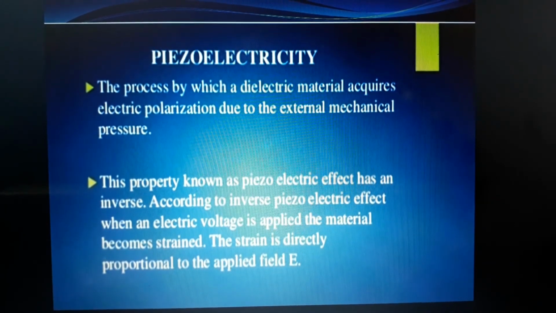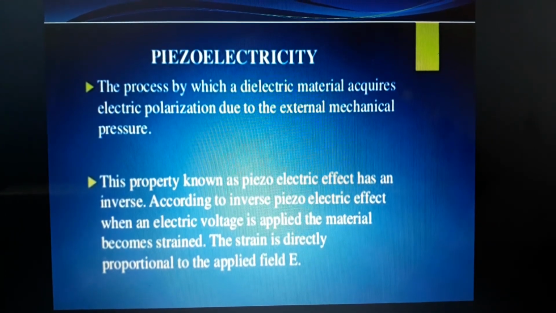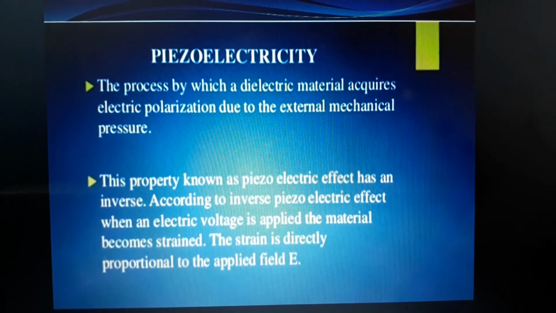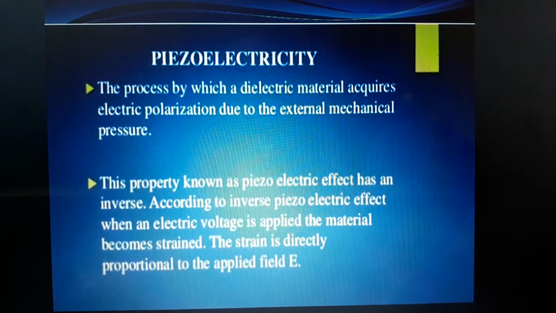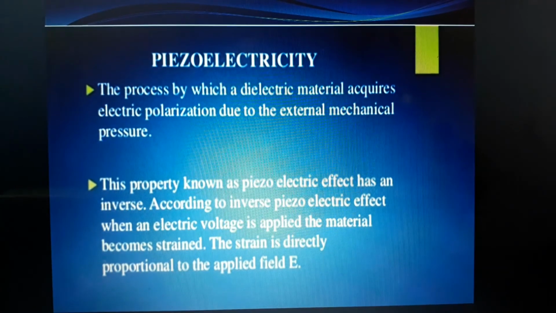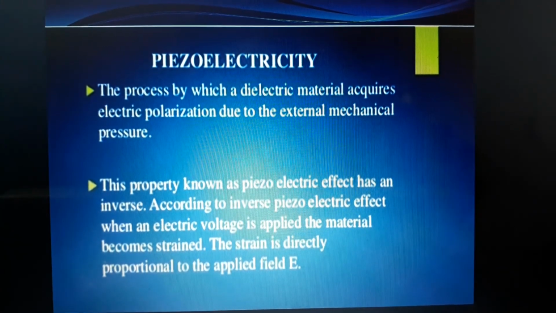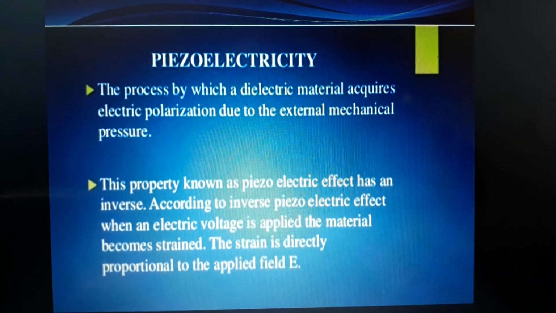This piezoelectric effect has an inverse. According to the inverse piezoelectric effect, when an electric voltage is applied to a material, it becomes strained. The strain is directly proportional to the applied electric field.